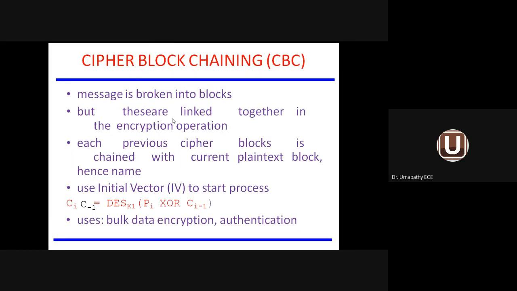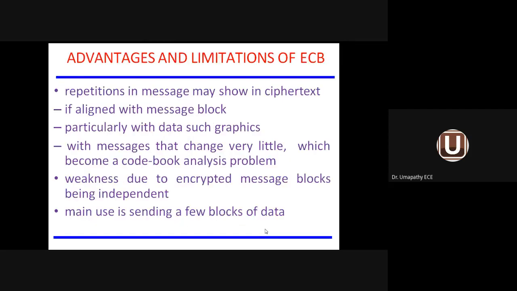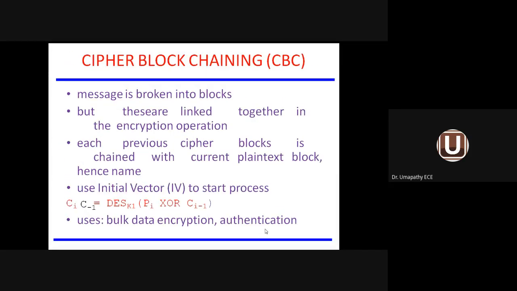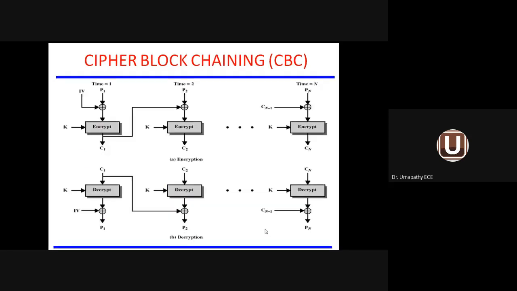Cipher block chaining, abbreviated as CBC. The message is broken into a number of blocks, and the blocks are linked together in the encryption operation. The previous block is chained to the current block, therefore the name cipher block chaining. It is used for bulk data encryption and authentication. You can compare with the previous one. What is the previous one? ECB. It is used for single-value information, but for bulk data you can go for CBC. Look at the diagram.